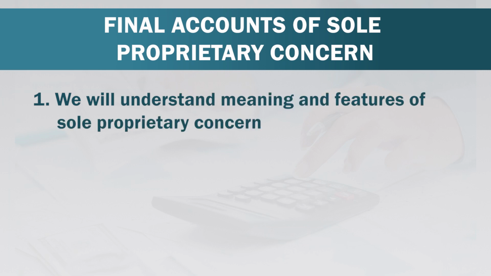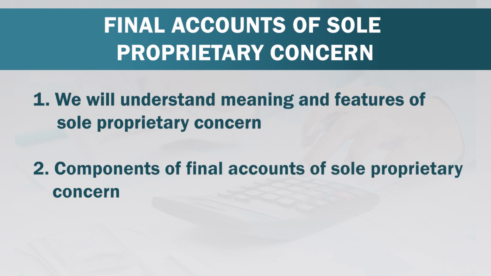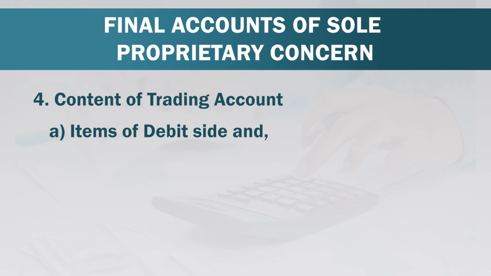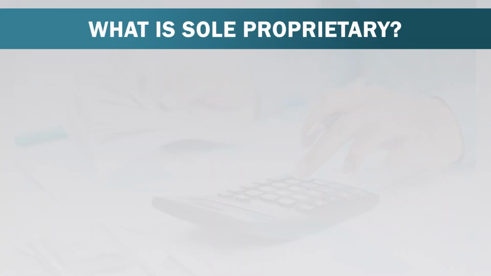We will understand the meaning and features of sole proprietary concern, components of final accounts of sole proprietary concern, and the purpose of trading account. Under the content of trading account, we will see items of the debit side and items of the credit side.